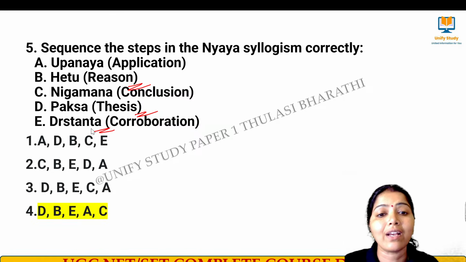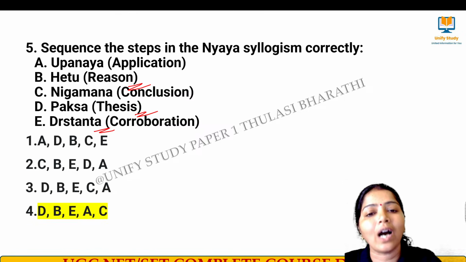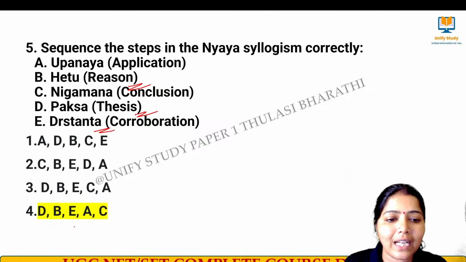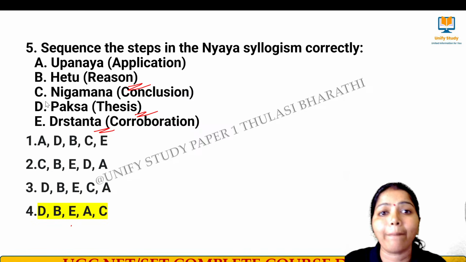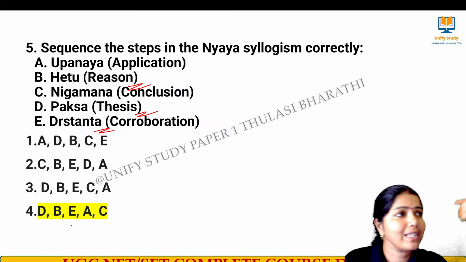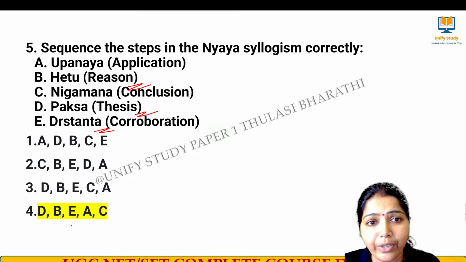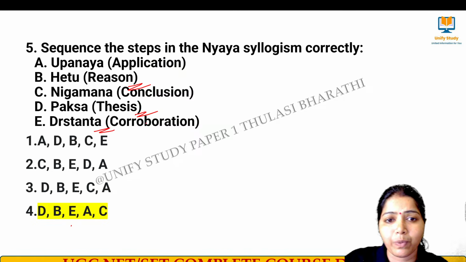drishtanta. What does it mean? Giving an example, udaharana. Okay, that we call drishtanta, that is called example, that is E. And then A is upanaya, application, where I apply. I am saying this particular thing can be applied over here. I am telling this is where I am going to apply, and then last it comes with a conclusion.